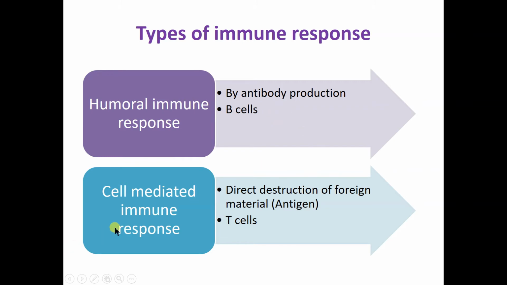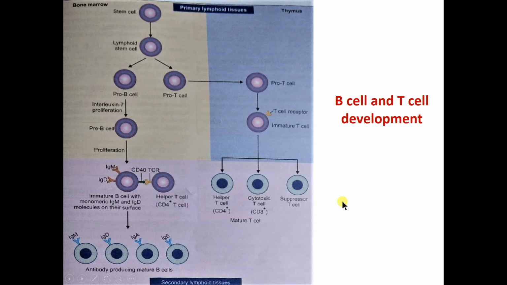Then second is the cell mediated immune response. Cell mediated immune response is governed by the T lymphocytes, and these T lymphocytes don't produce antibody but directly lead to the engulfment of the foreign particle and destroy that type of antigen. So this is the cell mediated immune response. In a nutshell, you should know that humoral immune response is governed by the B cell, while cell mediated immune response is governed by the T cell.